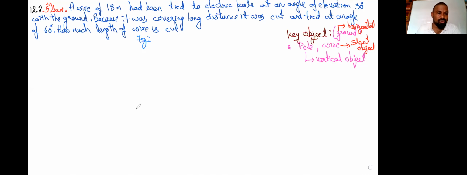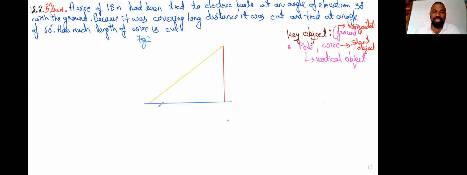Let's introduce the first one, which is the horizontal object. It's nothing but the ground. That is the first thing. Now, I like to take the vertical object. The vertical object is nothing but the pole, and let me draw the pole. Now I am taking the slant object, which is nothing but the wire. Yes, I have taken all the three objects there.